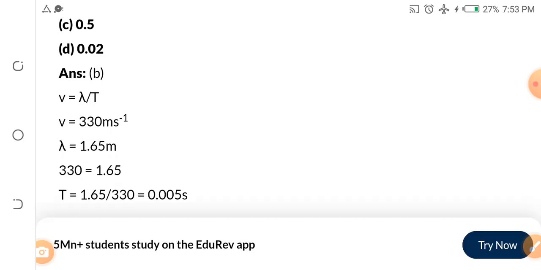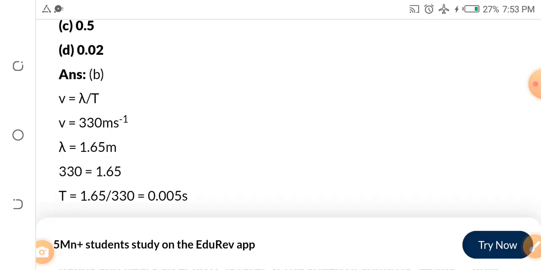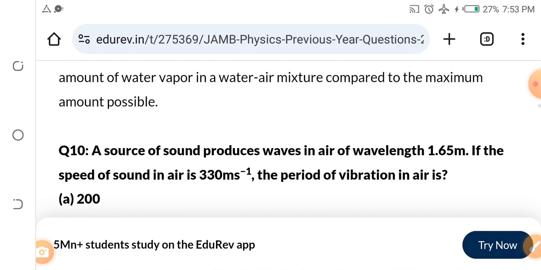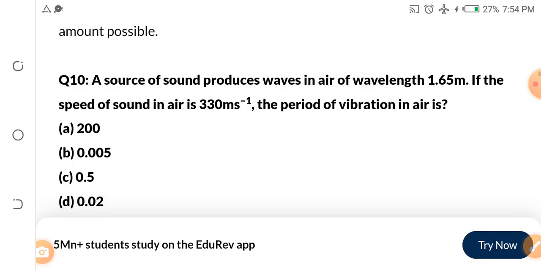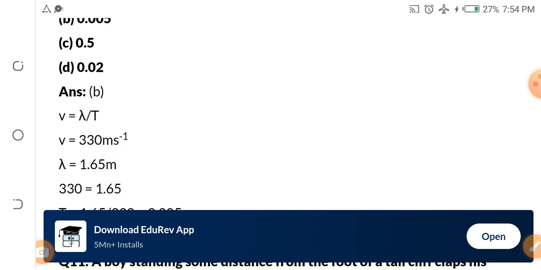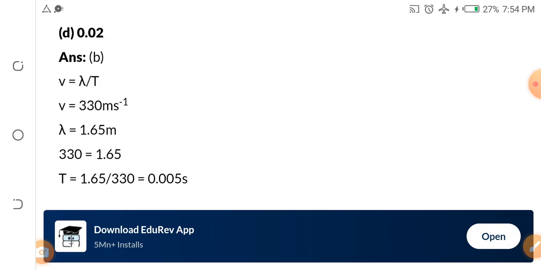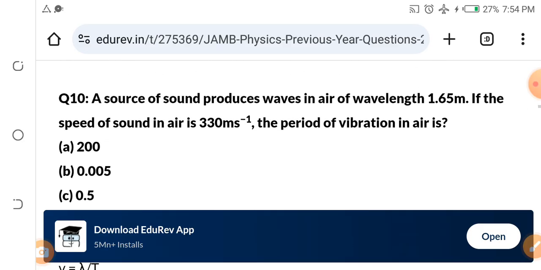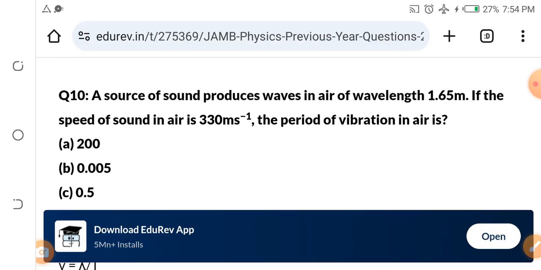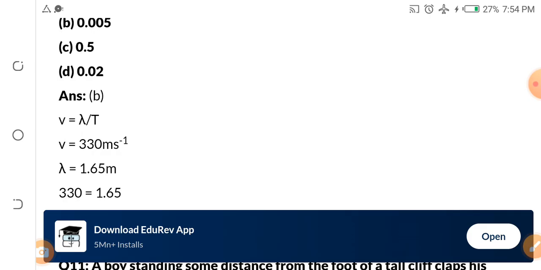V is wavelength over time, right? Look at this question very well. I have your V as 330 meters per second. That is your velocity.